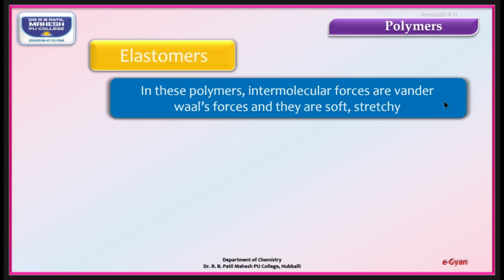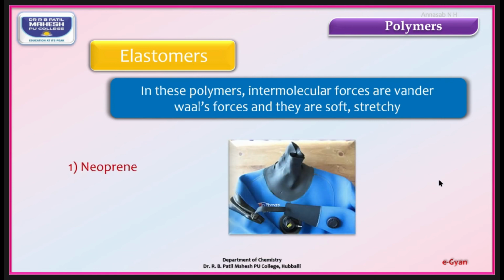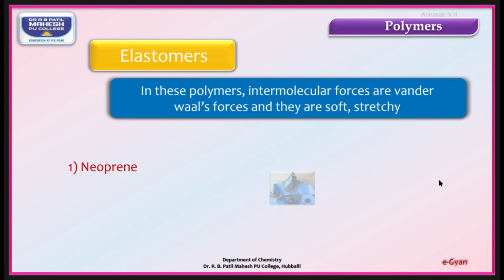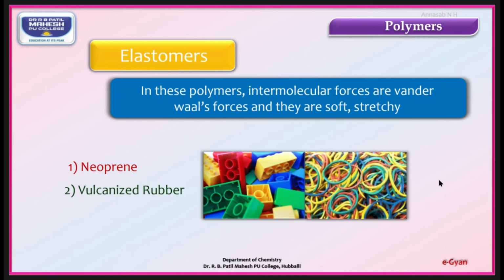In these polymers, intermolecular forces are van der Waals forces and they are soft and stretchy. We all know that van der Waals forces are the weak force of attraction and which make the molecule soft and stretchy in case of polymers. Example: neoprene, vulcanized rubber, etc.